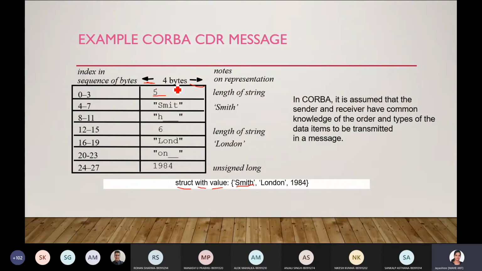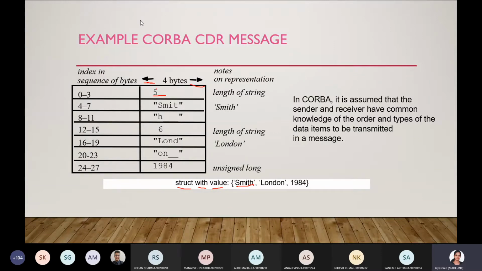It can store only 4 bytes of data here, from index 4 till 7. Then H will come in the next index part, H and a space. Then the length of the next string: London is 6, and LOND, and in the next one you have ON. Then the integer, unsigned long, so 1984.